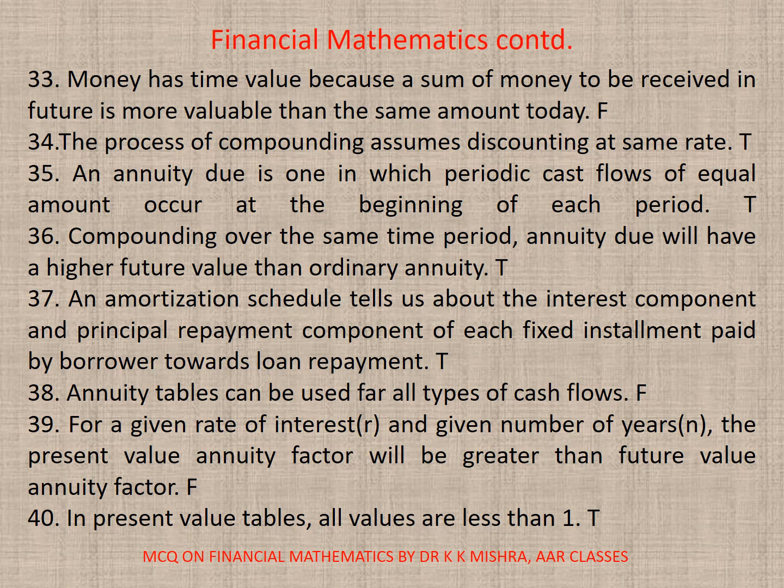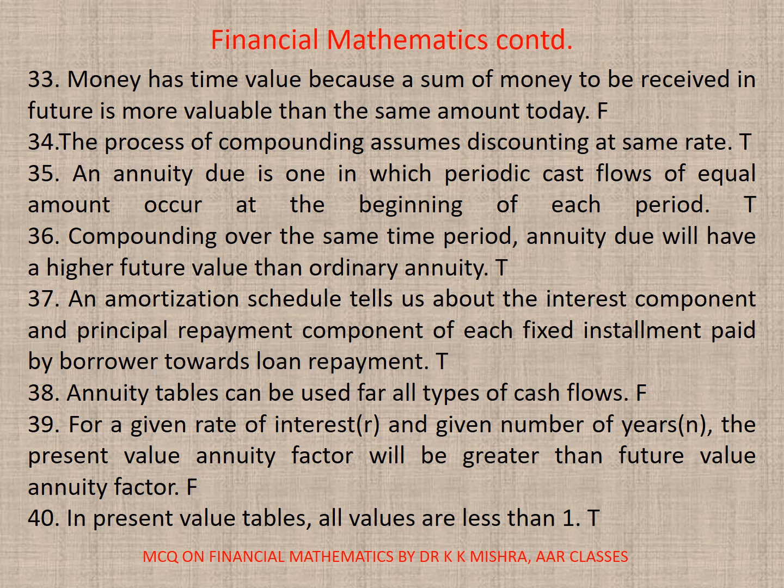35. An annuity due is one in which periodic cash flows of equal amount occur at the beginning of each period. True. 36. Compounding over the same time period, annuity due will have a higher value than ordinary annuity. True. 37. An amortization schedule tells us about the interest component and principal repayment component of each fixed installment paid by borrower towards loan repayment. True. 38. Annuity tables can be used for all types of cash flows.